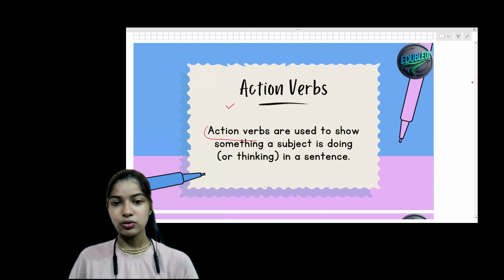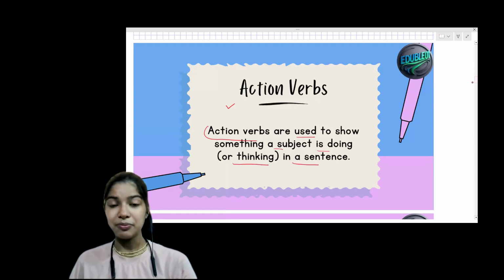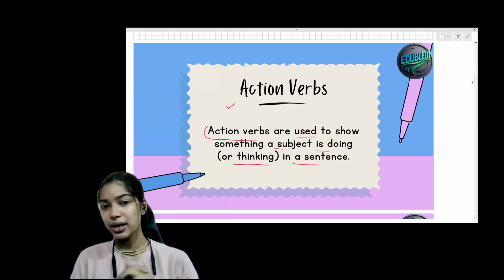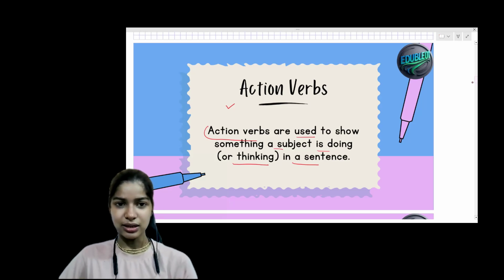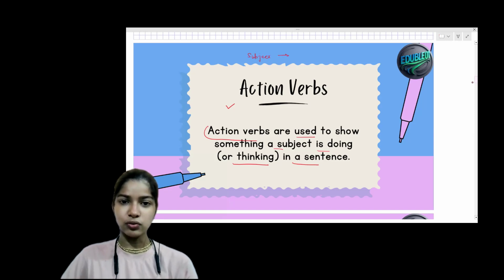Action verbs are used to show something a subject is doing or thinking in a sentence. Mainly, who is doing anything in the sentence? The subject, right? A sentence has a subject, right? Now, what is the subject doing? What is the work the subject is doing in the sentence?